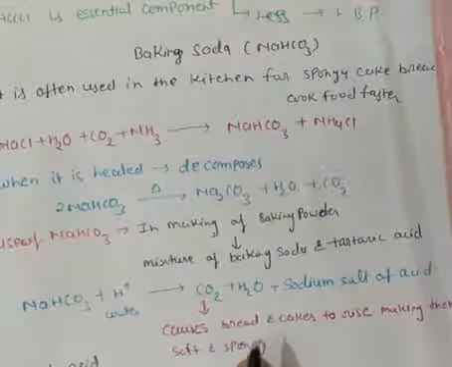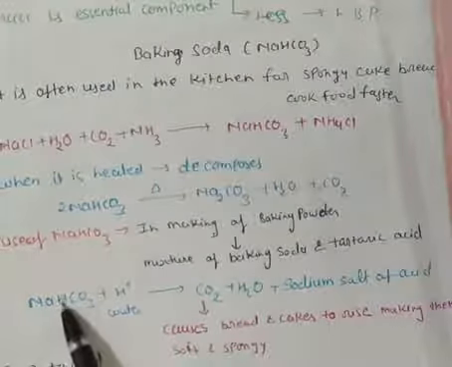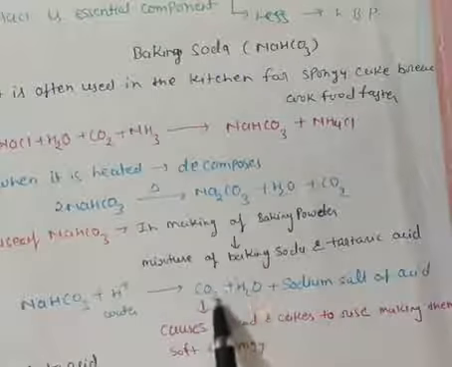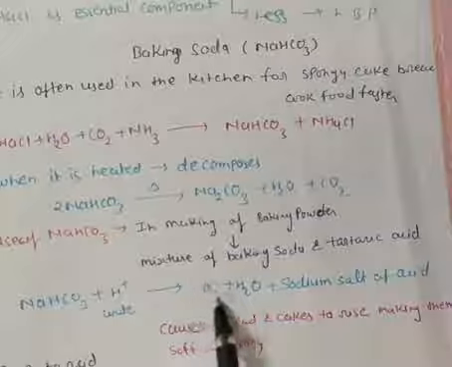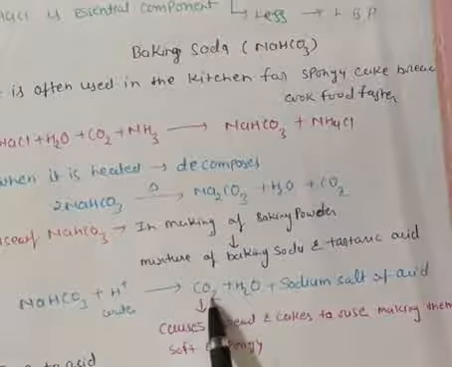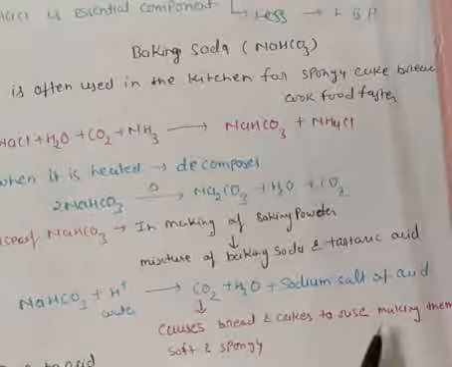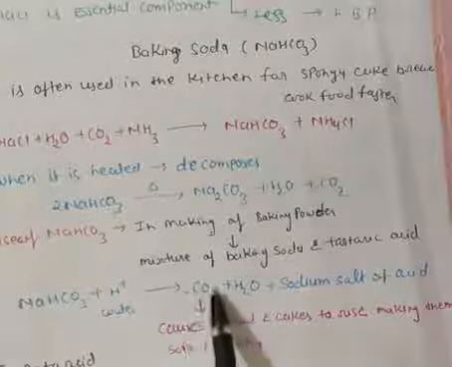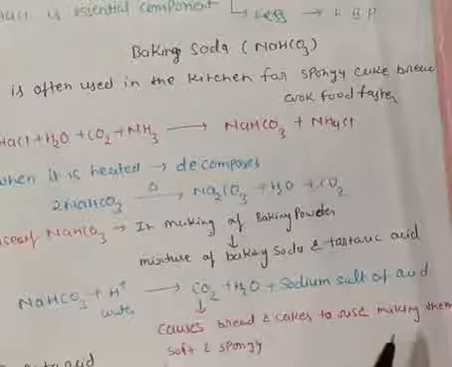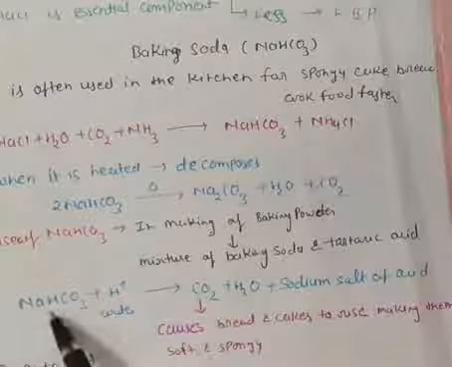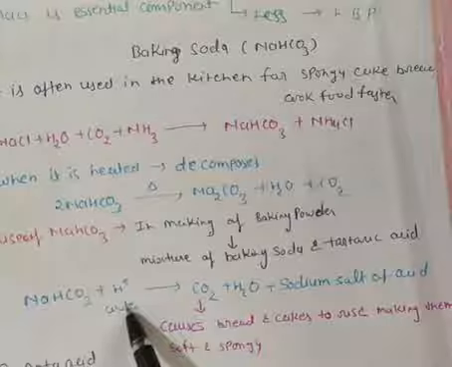When we use this sodium bicarbonate with water, it causes the evolution of CO2, which causes bread and cakes to rise, making them soft and spongy. So this CO2, obtained from the dissolution of sodium bicarbonate in water, is responsible for the softness of bread and cake.